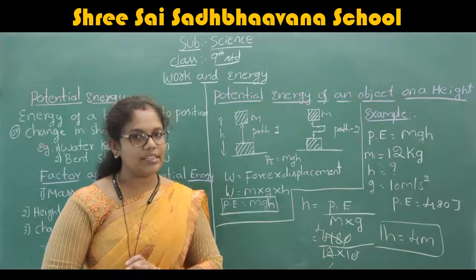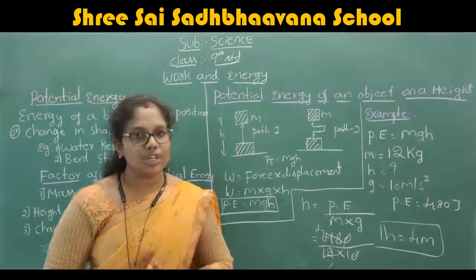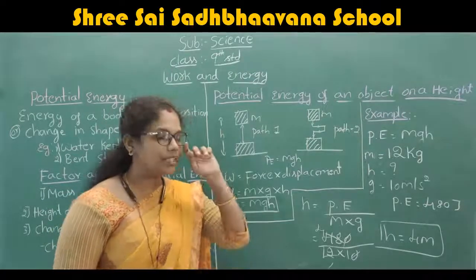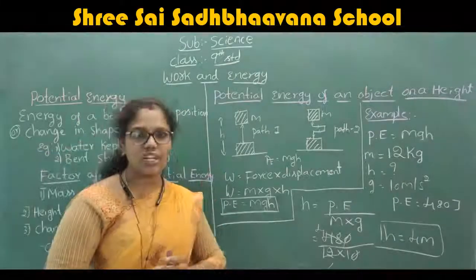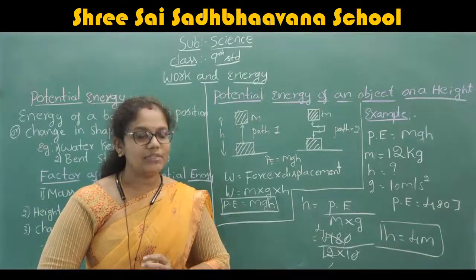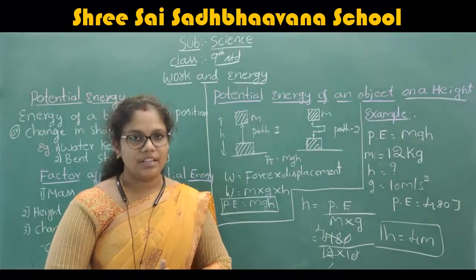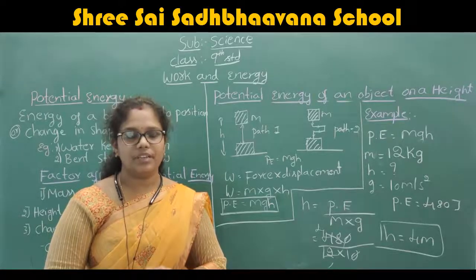Understood the concept I explained today? I explained today fully about potential energy. In the previous class, I completed kinetic energy. Today, I completed potential energy. And next class, we are going to discuss the law of conservation of energy. That is also one of the important concepts of this chapter.